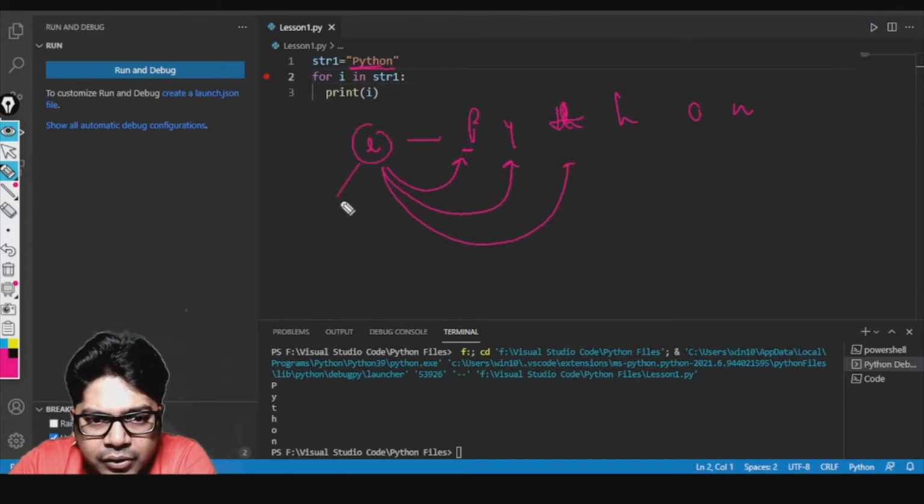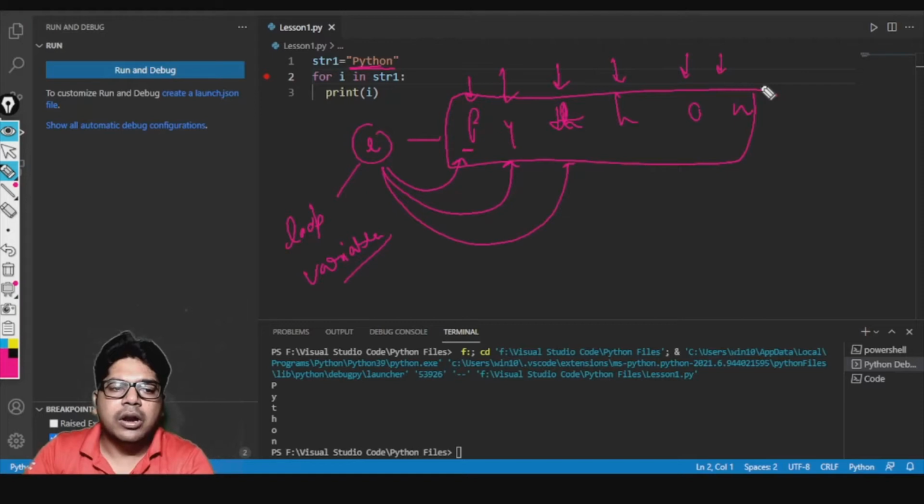So this I is called the loop variable. This I is called the loop variable, which is traversing through the list. From the first item it went to the next item, to the third item, to the fourth, to the fifth, to the sixth. Okay, so like that it works when we talk about a normal string.